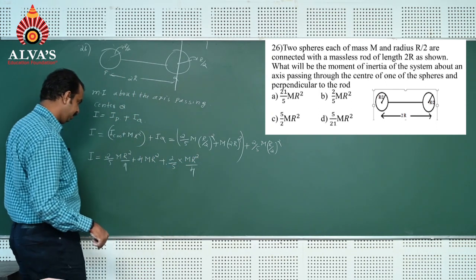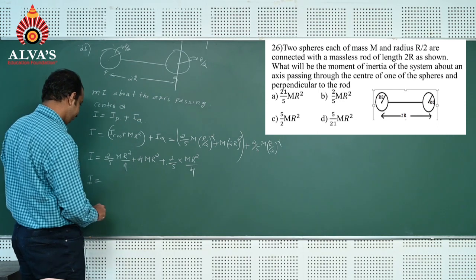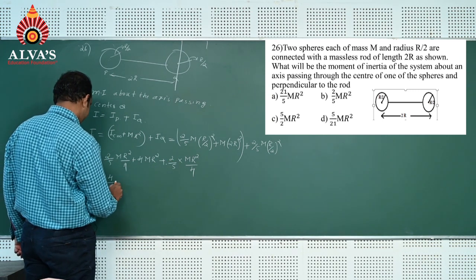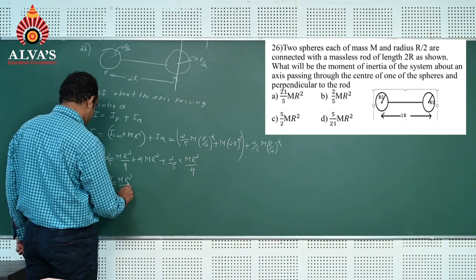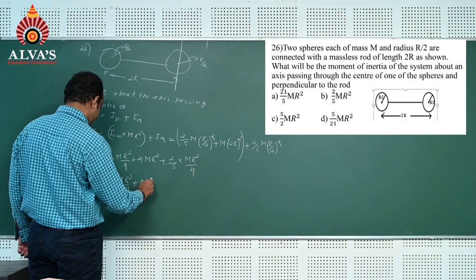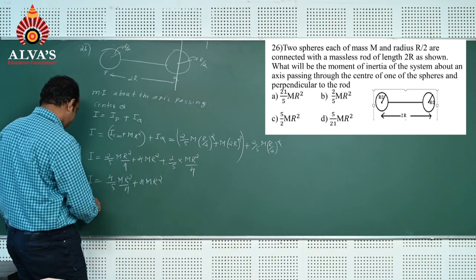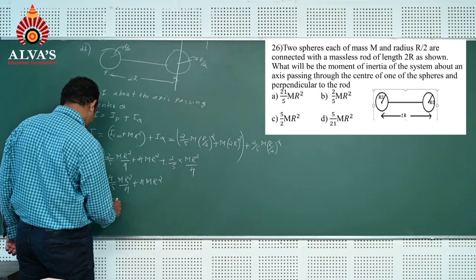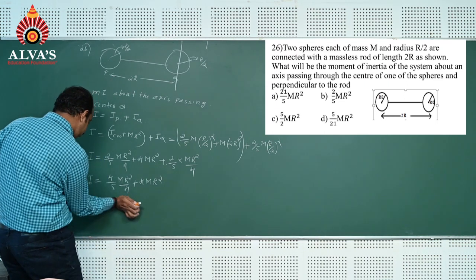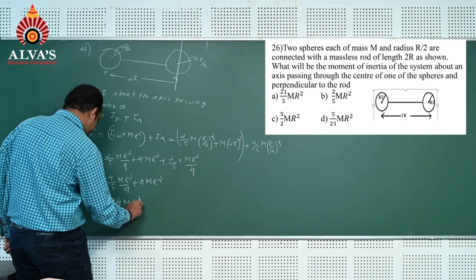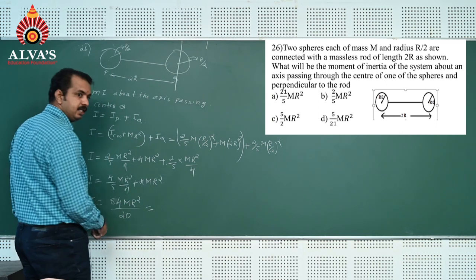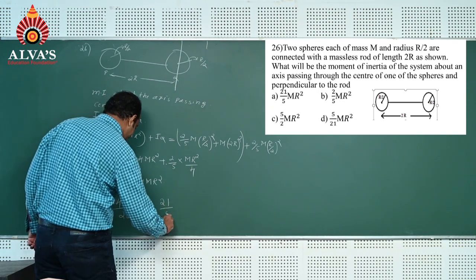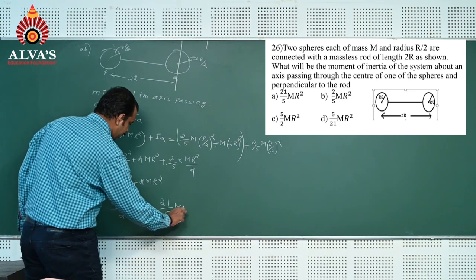Which is I equal to 2 times 2, that is 4 by 5 m r square by 4, plus 4 m r square. That is I is equal to 84 m r square divided by 20, which is equal to 21 by 5 m r square.